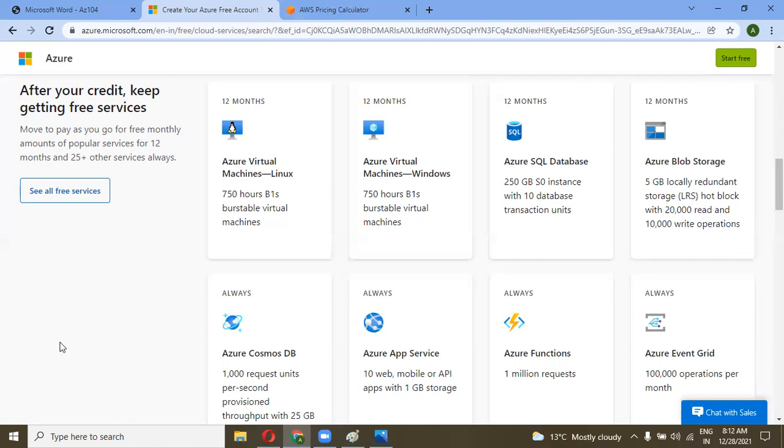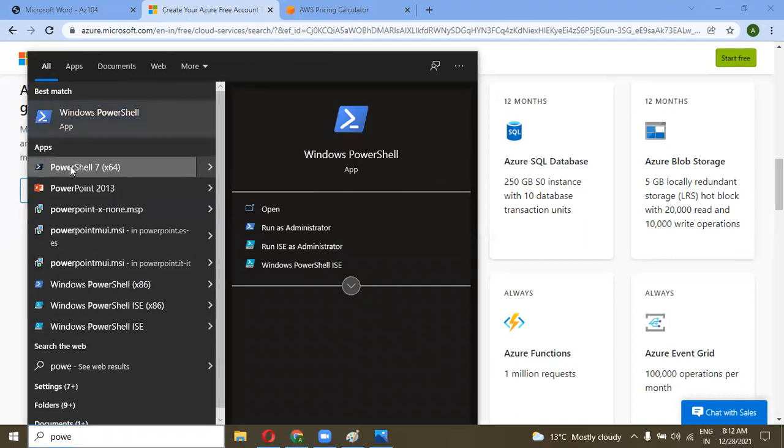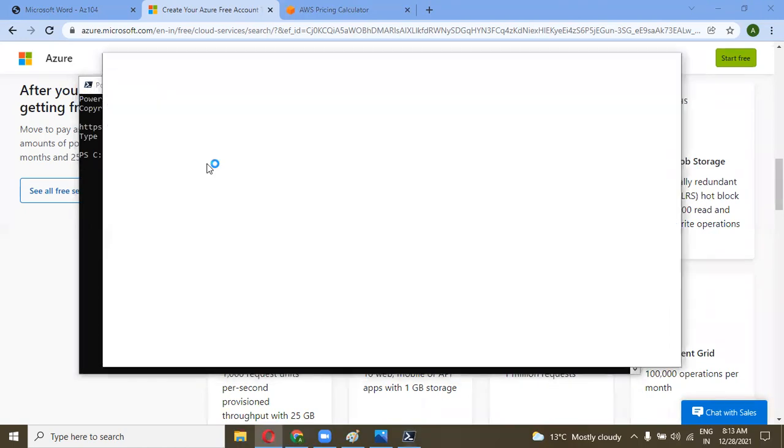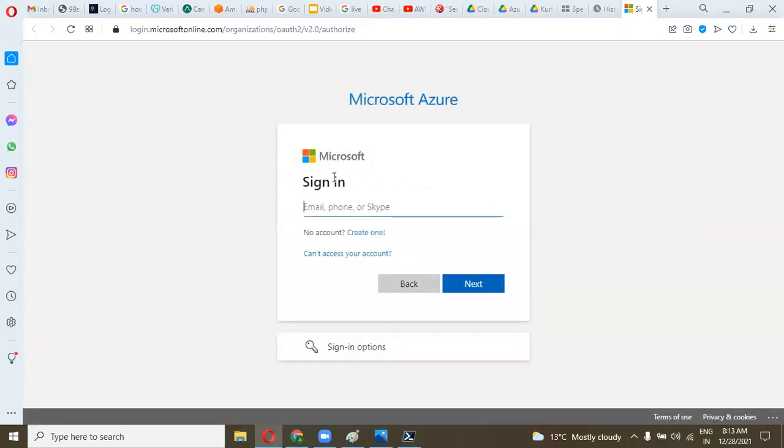I have already installed PowerShell. We will see a PowerShell session. If I write connect account here, it will open a browser for me, and I can sign in.